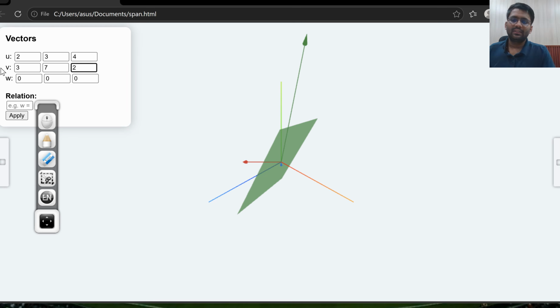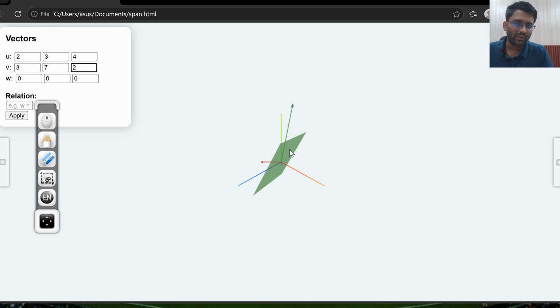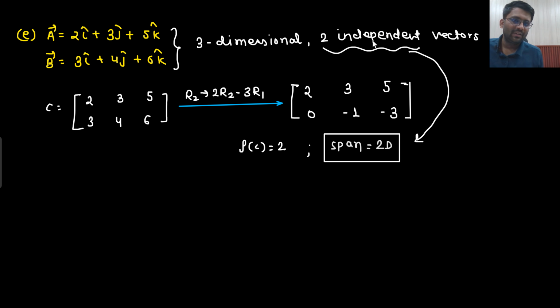Are they independent of each other? 3 7 2, 2 3 4. Yes, you can check they are independent of each other. So two 3-dimensional independent vectors are there, which are creating a plane. You can check, it is a plane only. So two independent 3-dimensional vectors are creating a 2D span. Is that clear to you? Understandable? Let's take the next example.